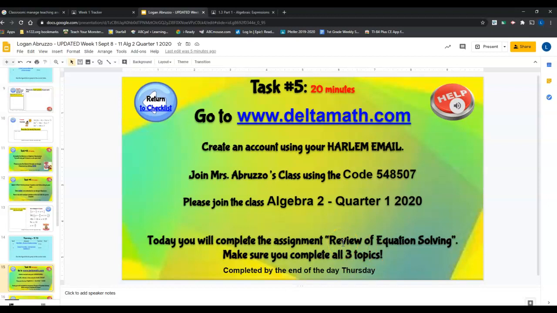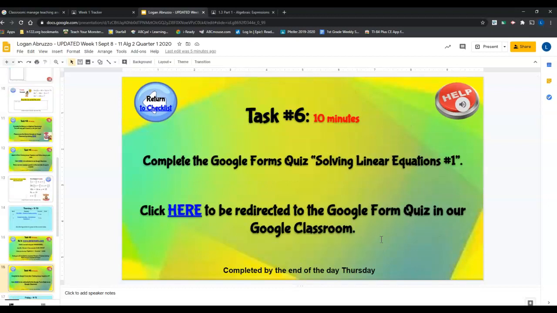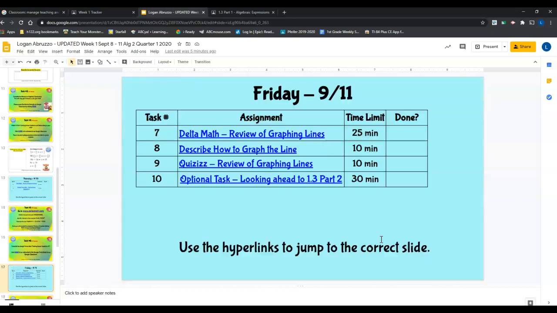The one you're completing on this particular day is called Review of Equation Solving. This program is awesome. We'll talk more about it during our Google Meets, but it has lots of support for you. It's practice. It gives you help even on the program itself. And of course, you can message us if you have any issues. Here's a Google Forms quiz that you'll be taking for us on that day. Again, it's redirected with the link.